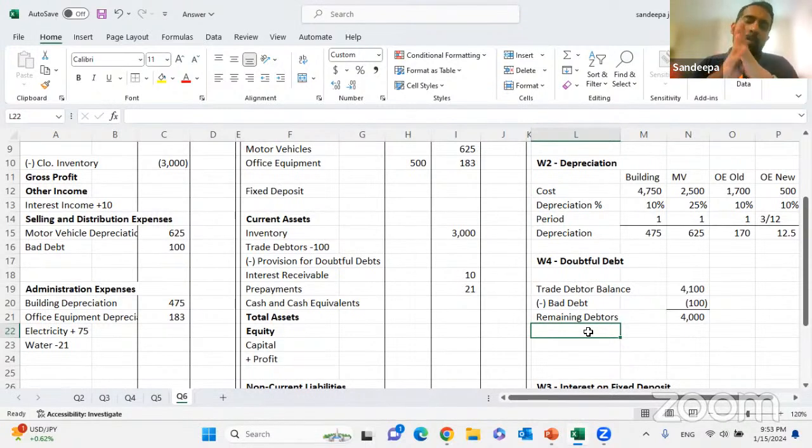Now, this company has got a 100% confirmation that the 100 rupee worth of a debtor is not going to pay. That they have adjusted as a bad debt. Now they have remaining debtor balance of 4,000. But they have a bit of a suspicion. They have a doubt that there can be another recovery issue. So for the safe side, as per the prudence concept, they are trying to make a provision.